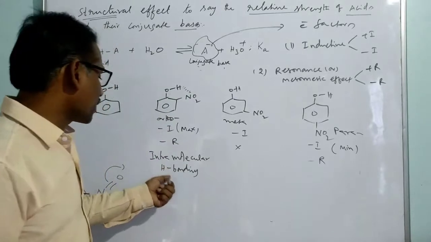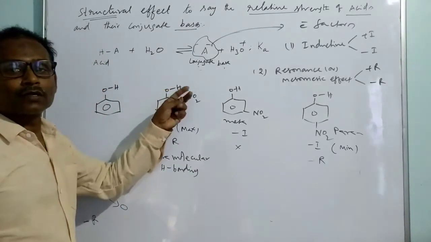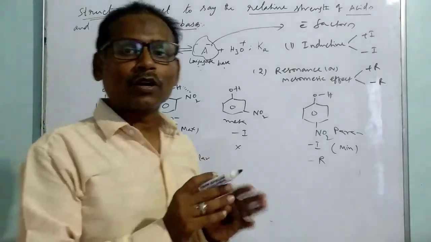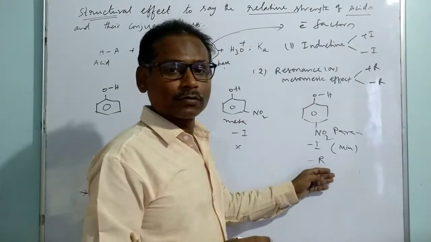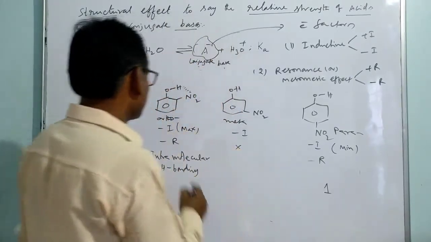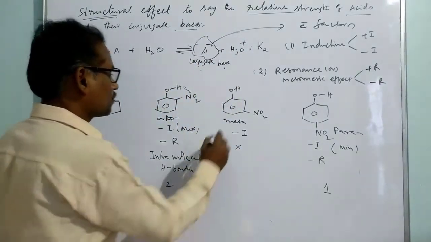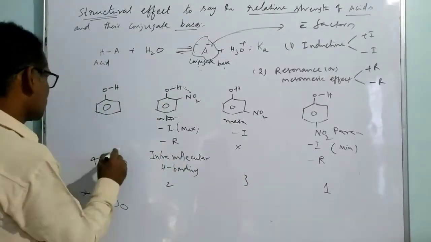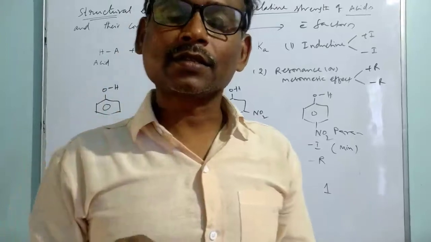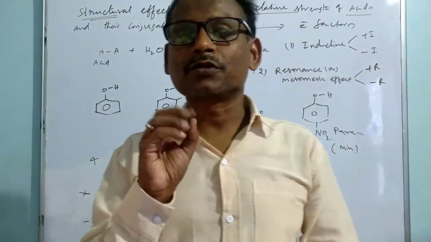Because of this intramolecular hydrogen bonding, the ejection of the proton is not supported. So that's why the least ejectable proton is noticed at the last position. That means this is going to be the first. The next position goes to this one, the next position goes to this one, and the last one is this one. Because the substituted nitrophenols are stronger acids compared to unsubstituted